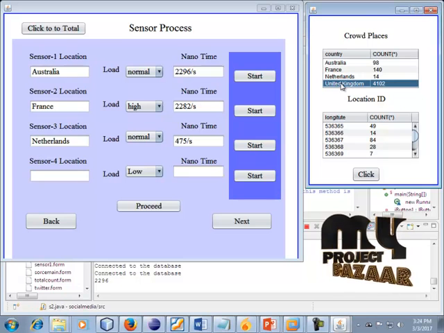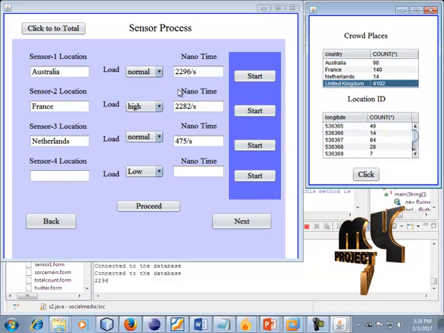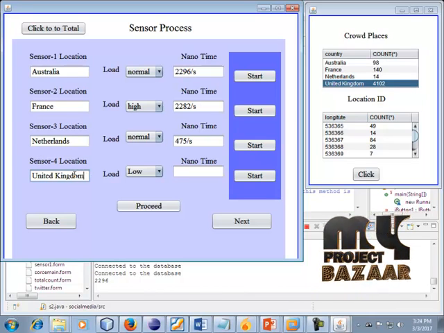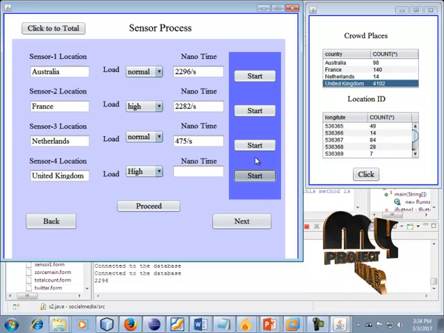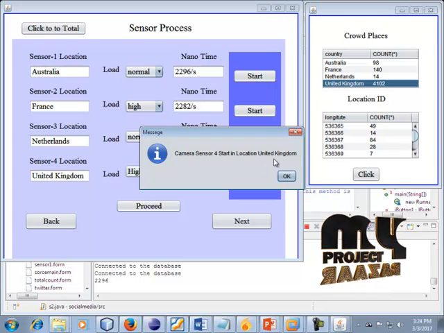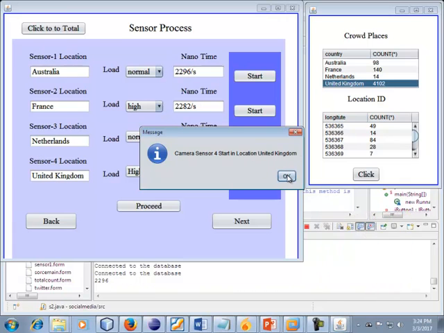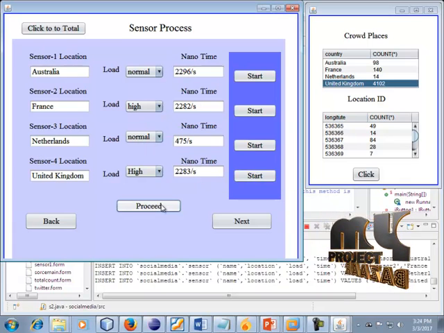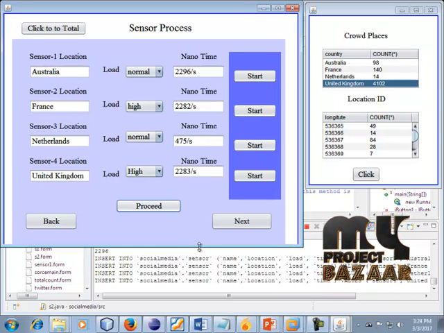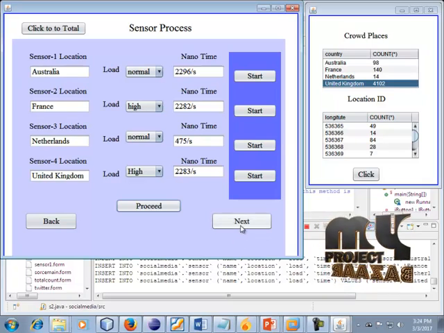So on to the next, United Kingdom. Paste it in this field. Okay, it is high. Click this start button. Our camera sensor 4 can be started in location United Kingdom. So click this OK button. Okay, click this proceed button. See your console, all of the data are inserted successfully. So go to the next stage.